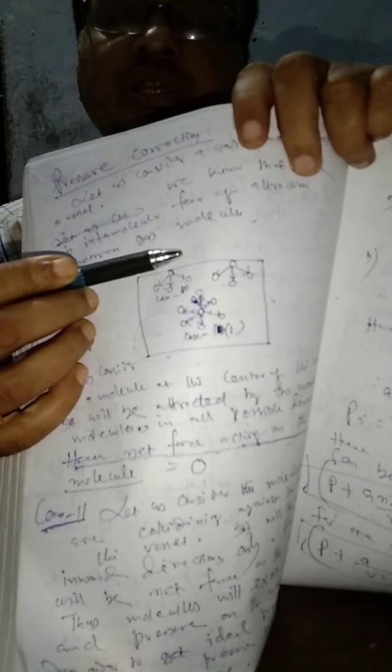Therefore, in order to get the ideal pressure, we have to add a pressure term to the observed pressure, because we are not getting the ideal pressure due to this inward pull. Hence, we have to add the pressure which has been decreased due to the inward attraction of the neighboring molecules to the observed pressure, because the observed pressure is less than the ideal pressure. Now we have to calculate what the pressure term is.